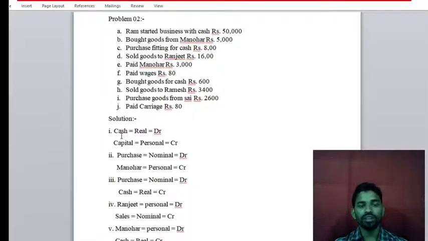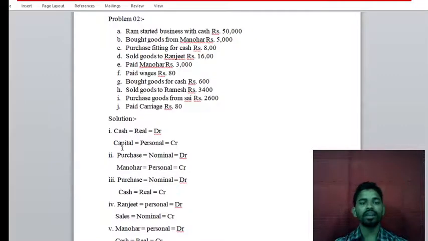Now the second step is to ascertain the types of the accounts. These are the names of the accounts; now we have to ascertain which type each is. Cash is an asset, and assets come under the real account.